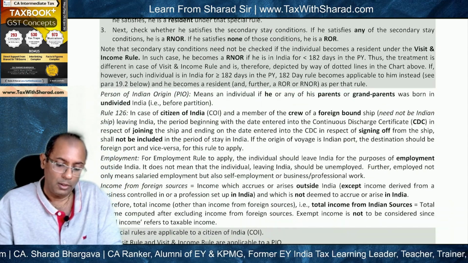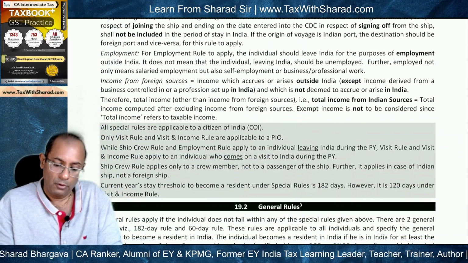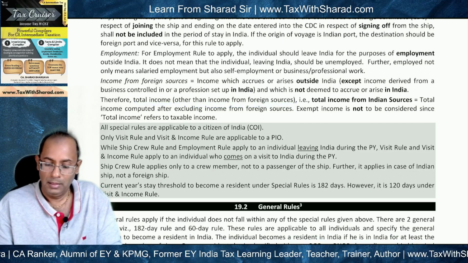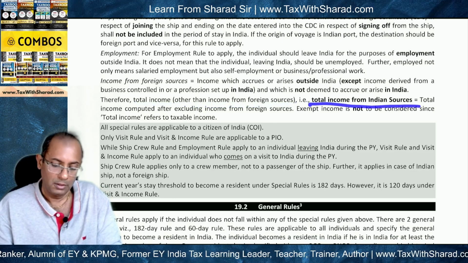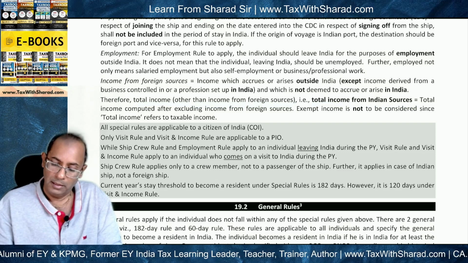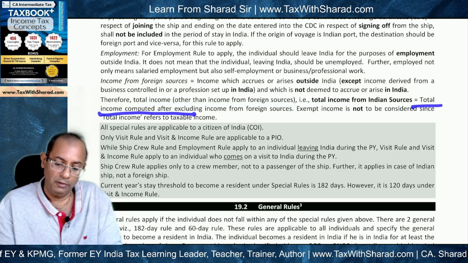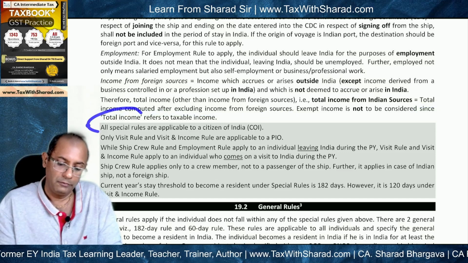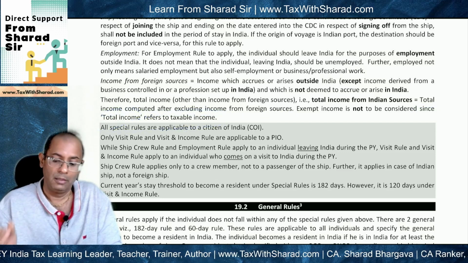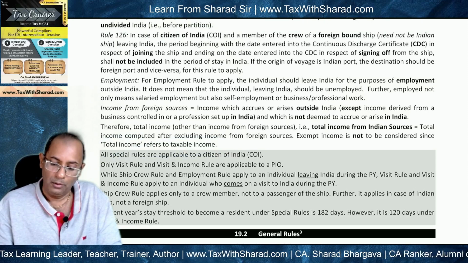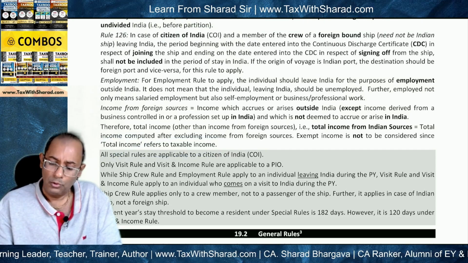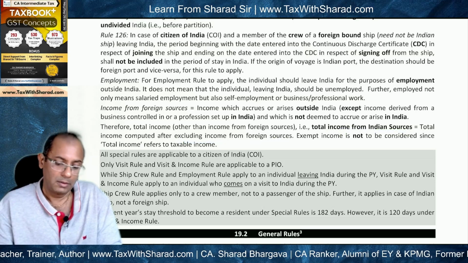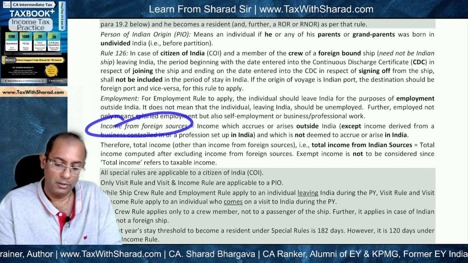So as we know, total income which is other than income from foreign sources, in other words, it means total income from Indian sources. Okay, and this basically is the total income computed after excluding income from foreign sources. So total income refers to the taxable income. So total income as computed under the Act, and from that we need to count only the income from Indian sources. We need to exclude the income from foreign sources. And as we know, what is income from foreign sources?